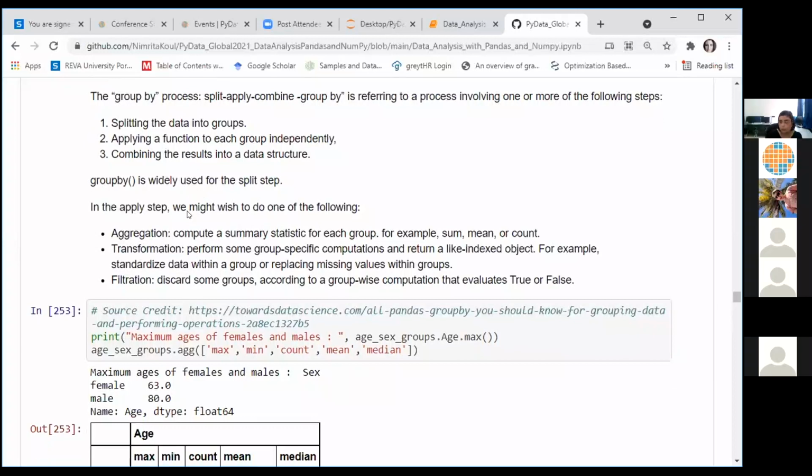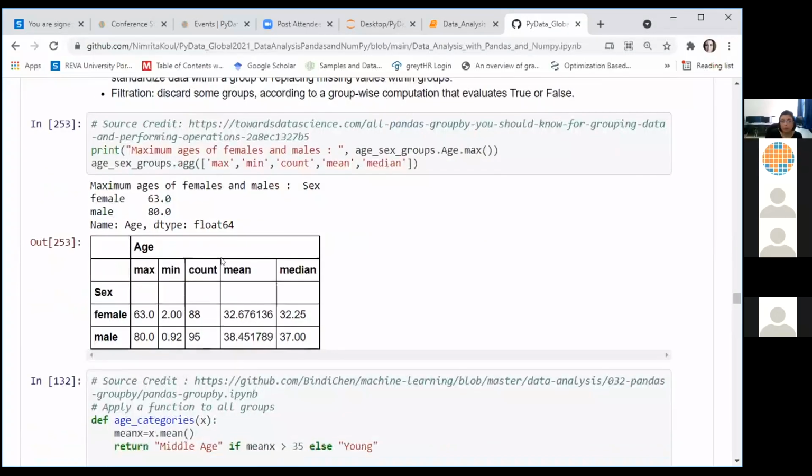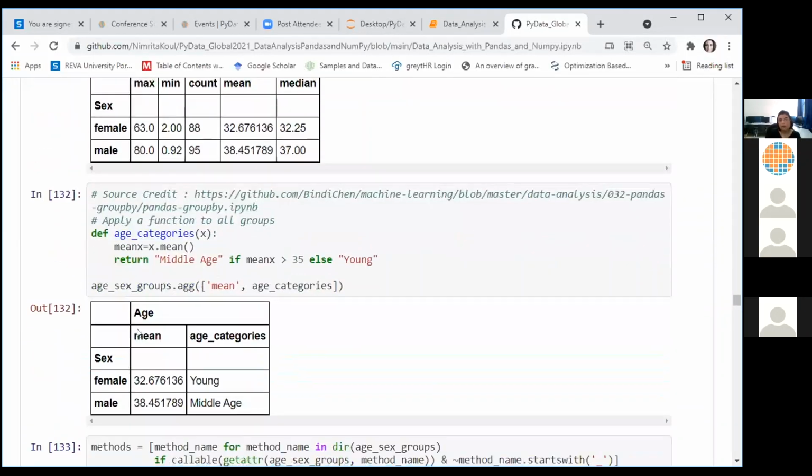The results of these operations can be combined together into a new data set with the columns or the values that you are interested in. In this case, for example, I am trying to find out the maximum age in each group. Again, I can create a user-defined function and apply that user-defined function on the groups that I have created from my data frame.